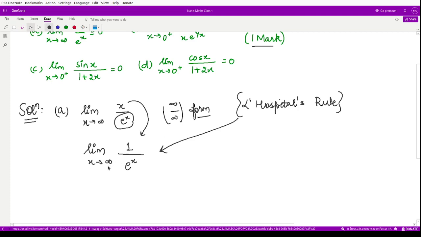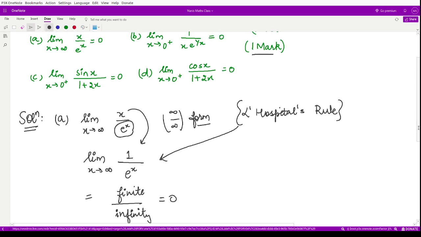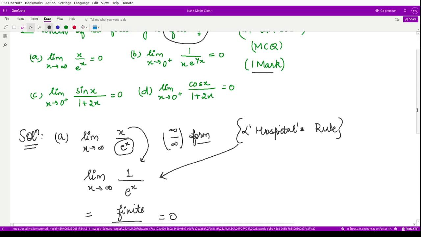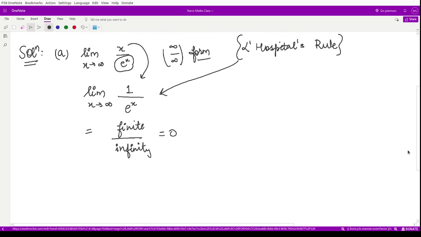Now if you substitute the limit here, what do you obtain? 1 by e to the power infinity, and e to the power infinity is infinity. So some finite quantity divided by infinity. What is that? That is equal to 0 simply. So here option A is true, but we are looking for the option which is false. So this is obviously not our answer. Now let's move on to our second option.